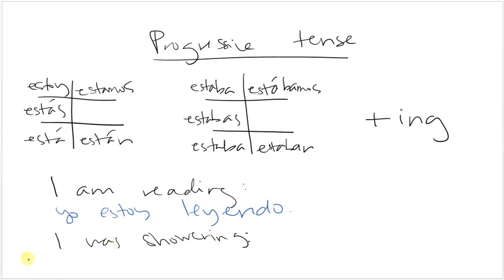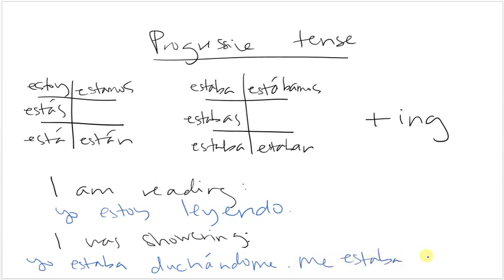I was showering. This is the past tense. So, yo estaba. And then to shower is ducharse. It's an AR verb, so duchando. And it does have a pronoun. It's a reflexive verb. So, yo estaba duchándome. Remember, when you have two verbs, you can attach the pronoun at the end. If I do this, I have to add an accent. And if I have an accent, it's always on the ando or the endo. Estaba duchándome. I could also say me estaba duchando or yo me estaba duchando.